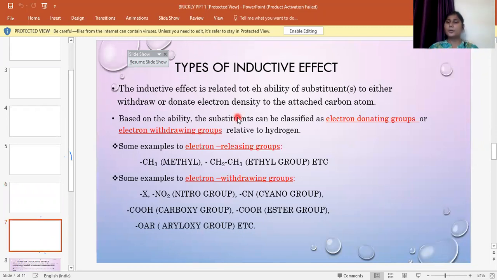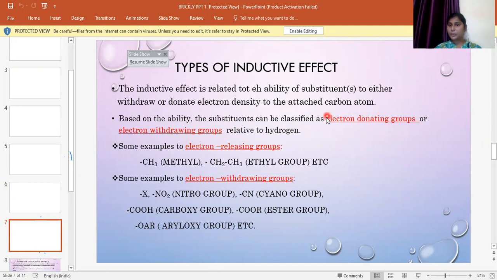Next, we see types of inductive effect. We basically have two types of inductive effect depending upon the electron withdrawing groups and electron donating groups. How do we classify positive and negative effect? Based on the capacity of the atom or a group to attract the electrons or release the electrons. The inductive effect is related to the ability of the substituents either to withdraw or to donate the electron density to the attached carbon atom. Based on the ability, the substituent can be classified as electron donating groups or electron withdrawing groups.